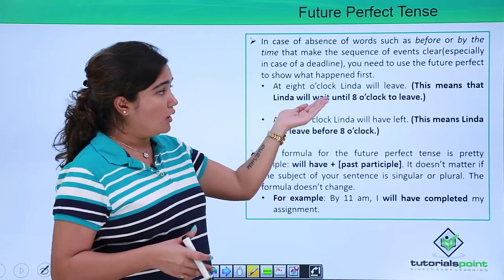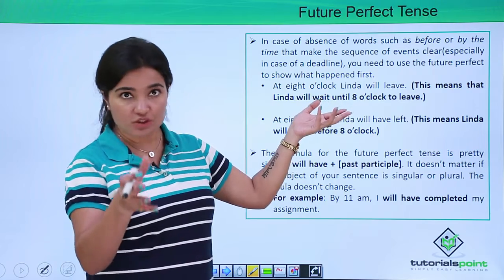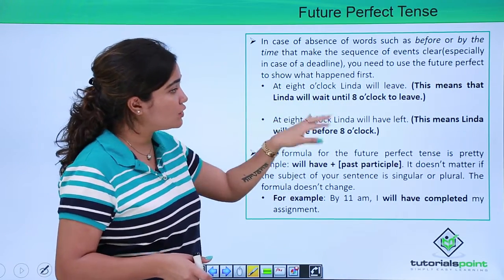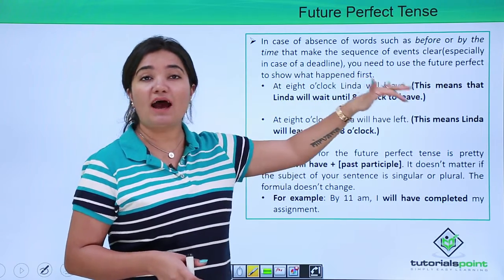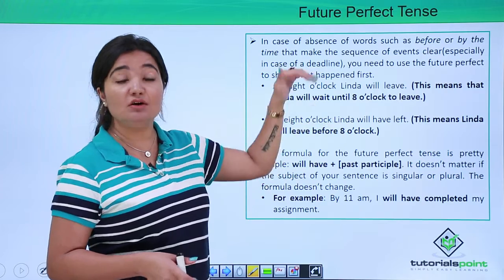So see this. At 8 o'clock, Linda will leave. Now, this is a simple form of future tense, right? But in contrast, if we say at 8 o'clock, Linda will have left. So what is the difference? This is your perfect form. This is your simple form.